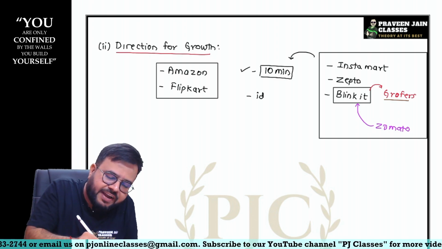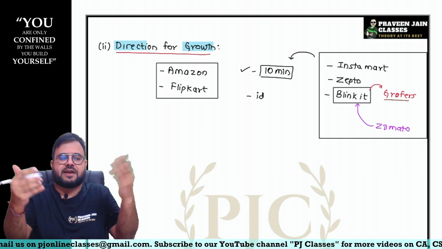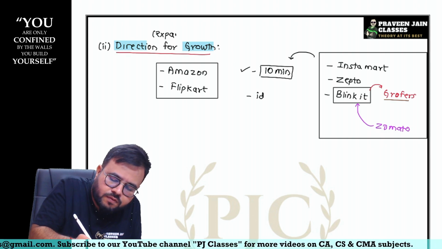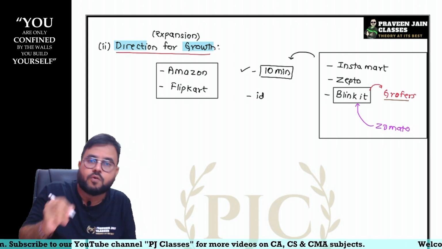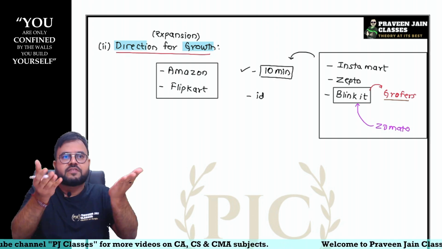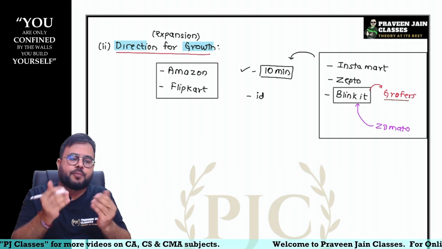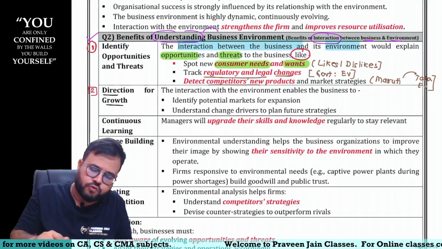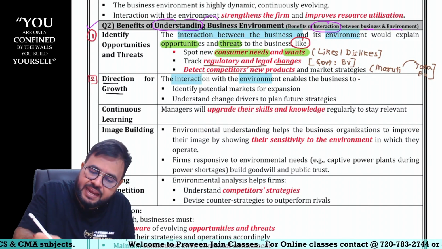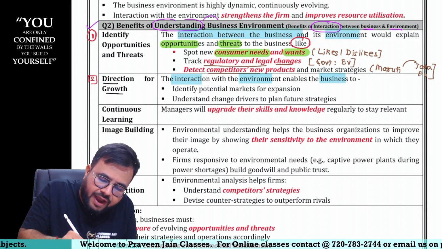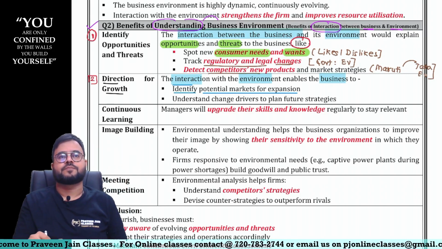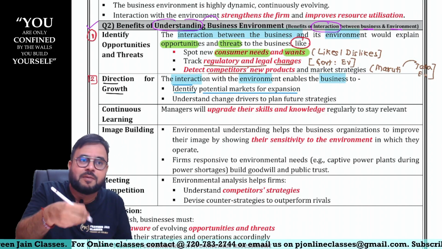So they are finding direction for what, sir? Growth, expansion. Direction for growth is nothing but expansion. You want to expand, but you don't know how to expand. So what should you do? Do environment analysis, and then automatically you will come to know the direction for growth. You can see here, the interaction with the environment will enable the business to identify potential markets for expansion.